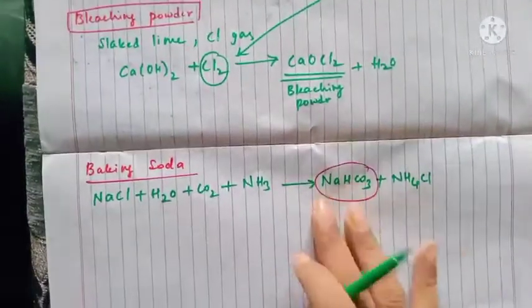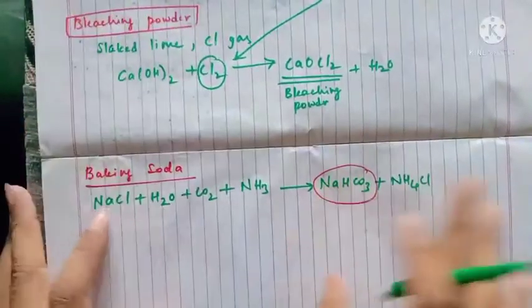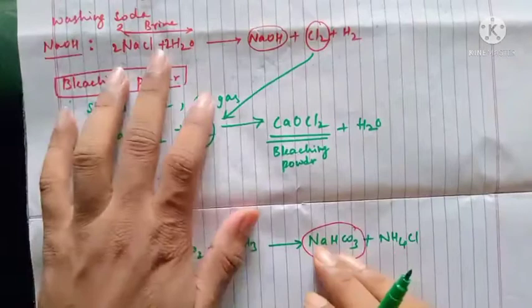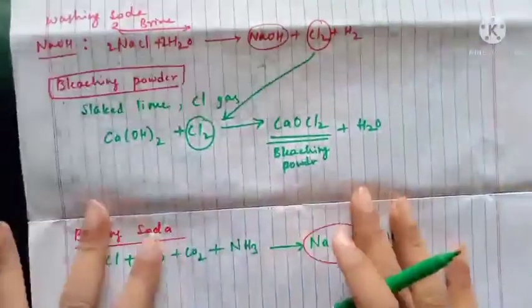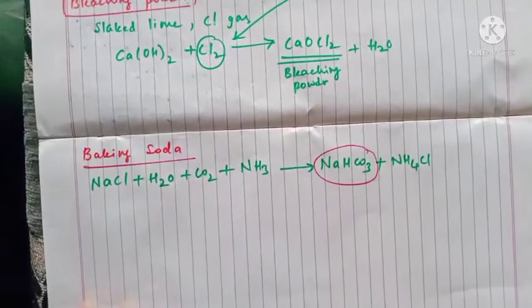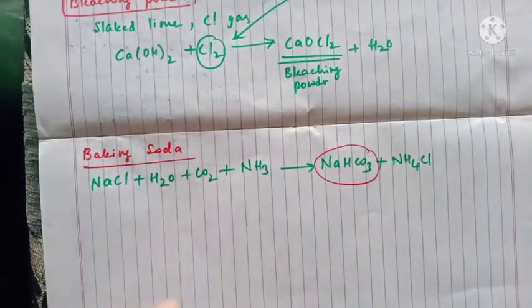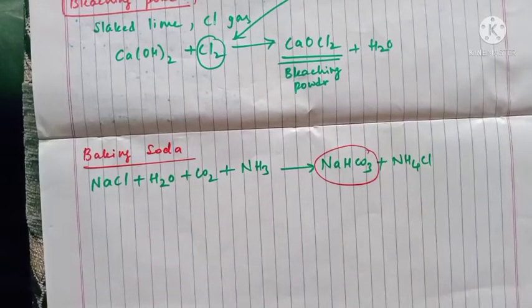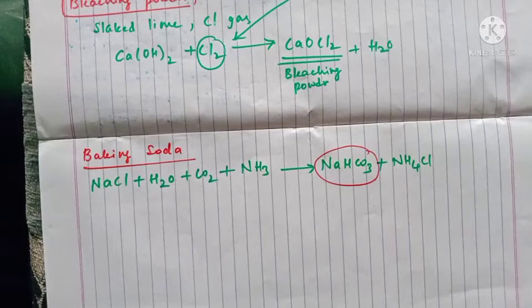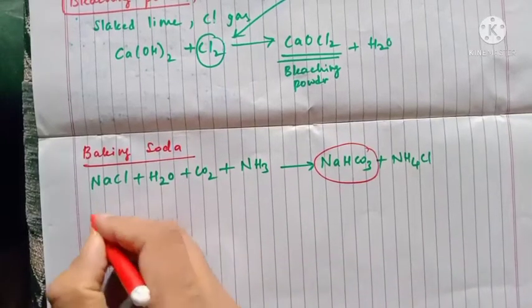Okay, this one is enough right now. I'll talk about baking powder in an upcoming video. I'll tell you at the end of this one how baking powder is prepared. Now we'll go for washing soda. Baking soda is basically used in the kitchen, so remember that. Along with that, I'll tell you about washing soda, at the end of this concept.